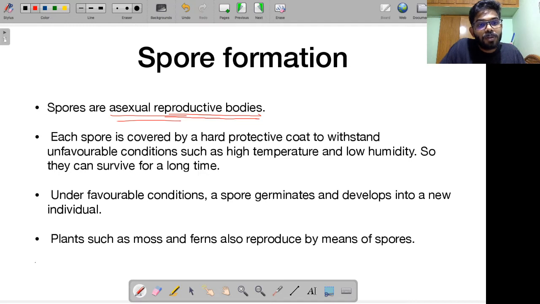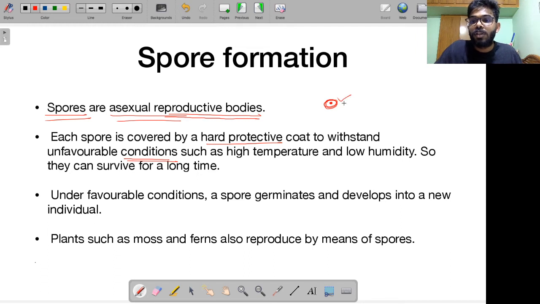So what are these spores? These spores are emitted by certain plants. Each spore is covered by a hard protective coat. Let's say this is a spore. It is covered by a very hard protective coat like this. This coat helps it to withstand unfavorable conditions like extreme temperature.